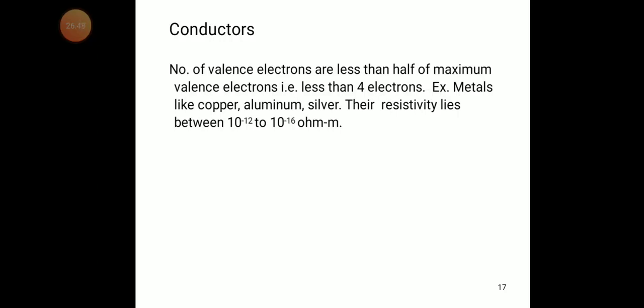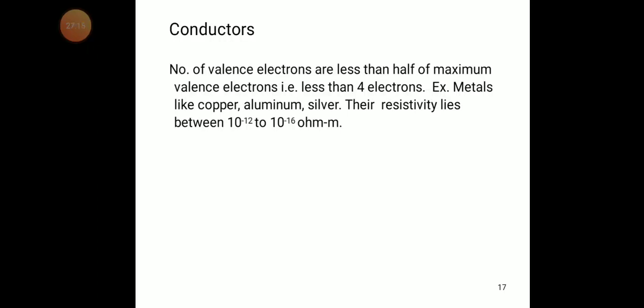You know that the maximum electrons in the valency orbital is 8, and half of the maximum is 4. If the electrons in the outer or valency orbital are less than 4, then that type of material is called a conductor.